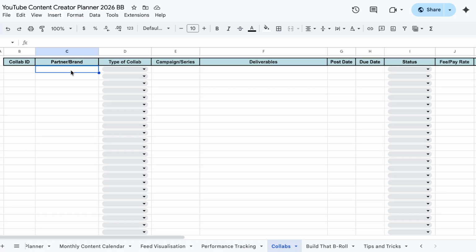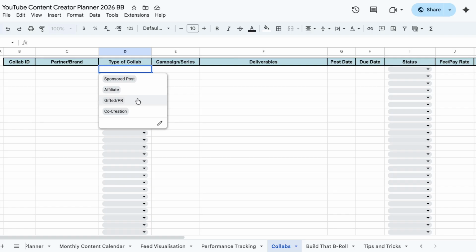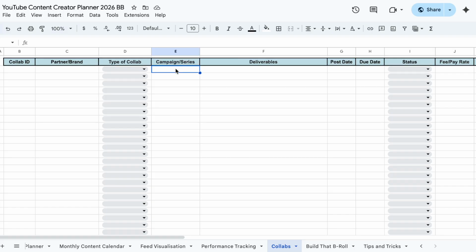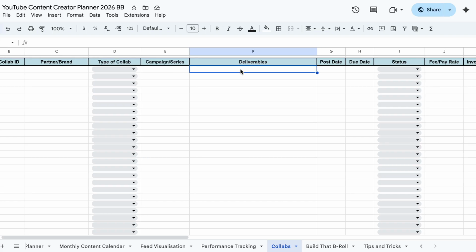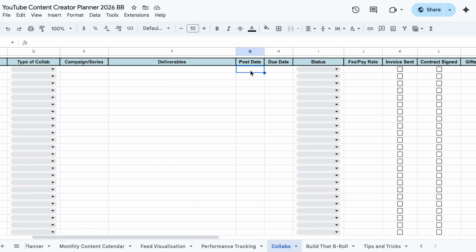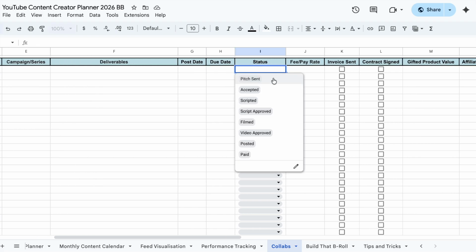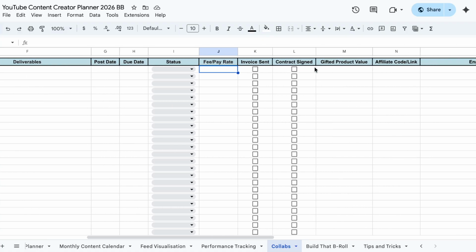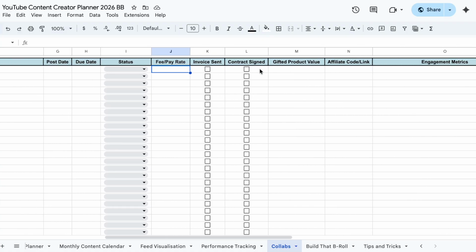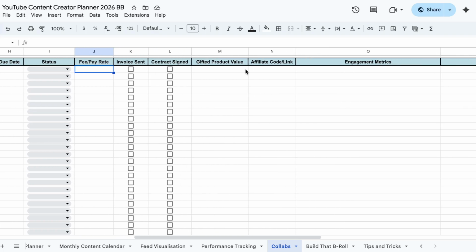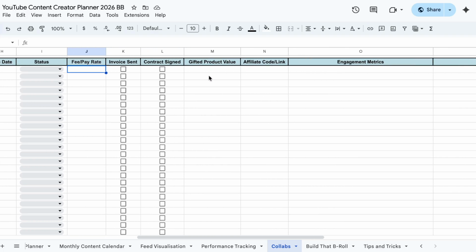Next is collaborations. Again, this will automatically populate. So you put the brand or partner name, the type of collaboration, if it's part of a campaign or series for you or them, the deliverables that they want, the date you posted the content and the due date of the content to them, your status. So you've got a lot of options here because there's a lot of steps. How much you're charging, whether the invoice has been sent, contract signed.